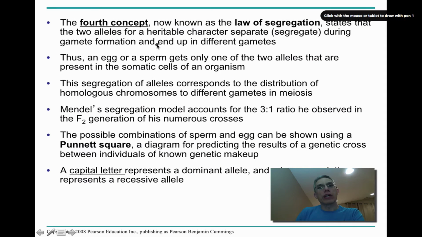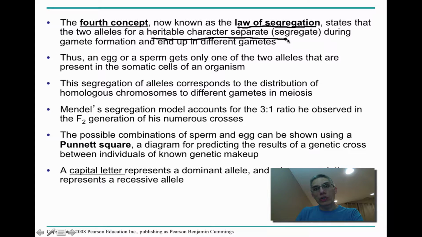The fourth concept, now known as the law of segregation, states that the two alleles for a heritable character are going to separate, or segregate, from each other during gamete formation. When we talk about gamete formation, we're talking about the formation of the sperm and the egg. Each allele ends up in different gametes because each gamete can only have one copy of that allele.